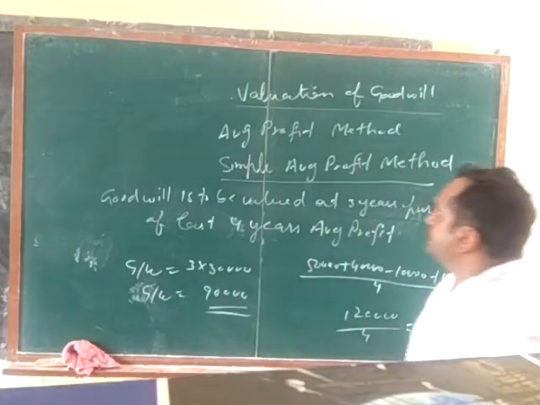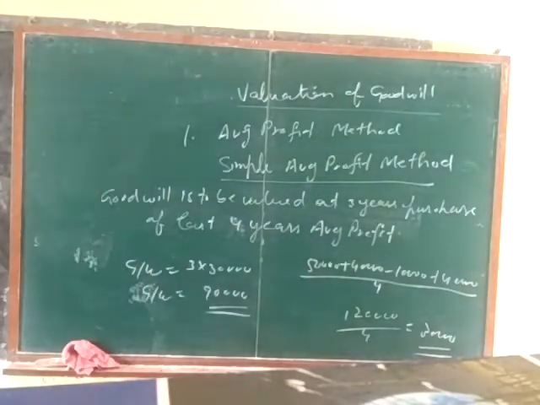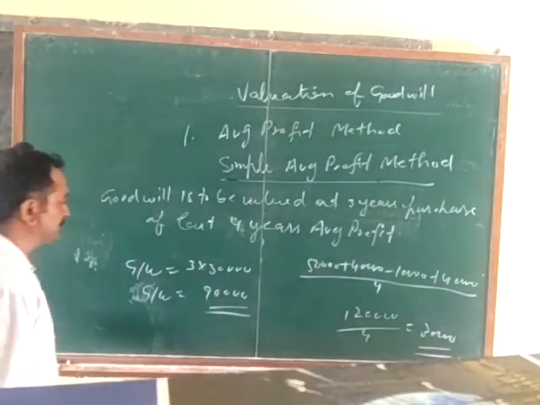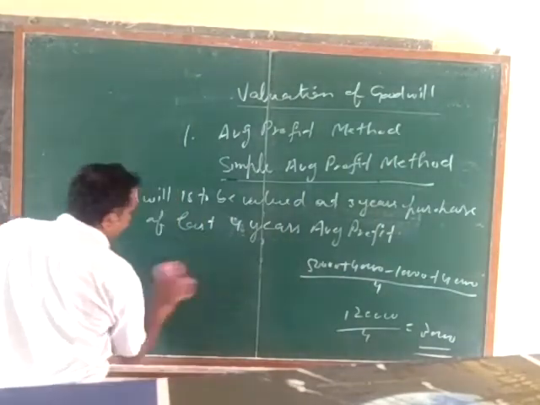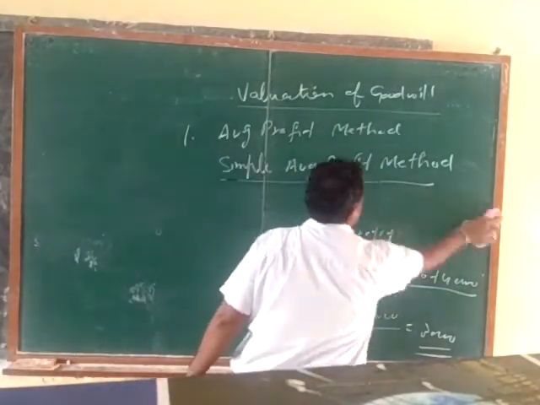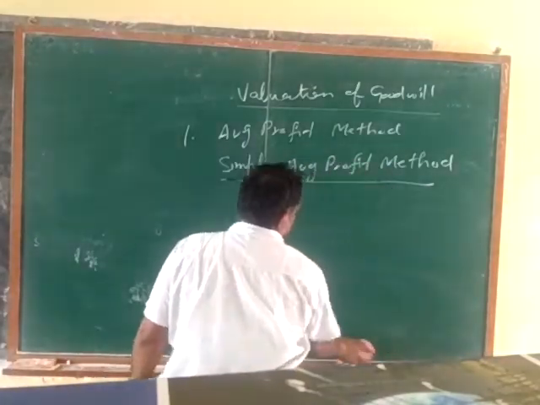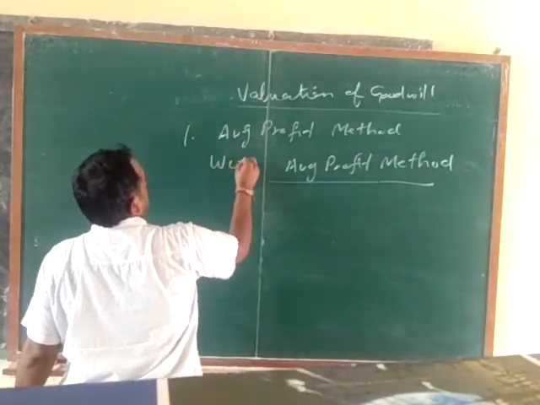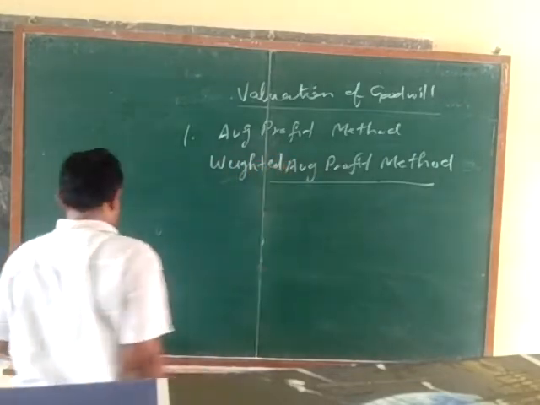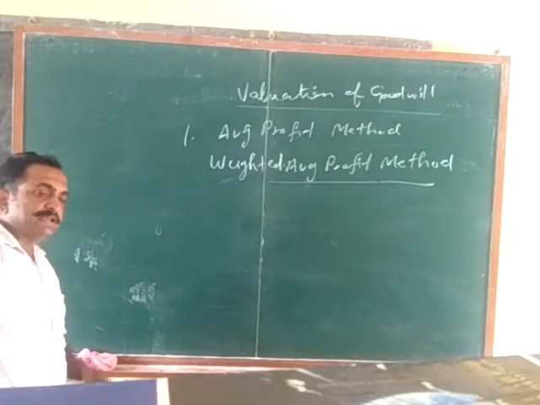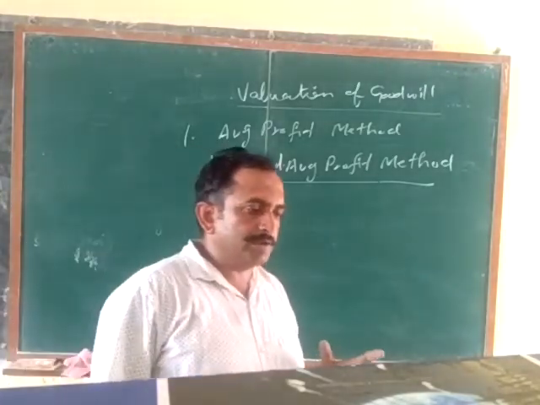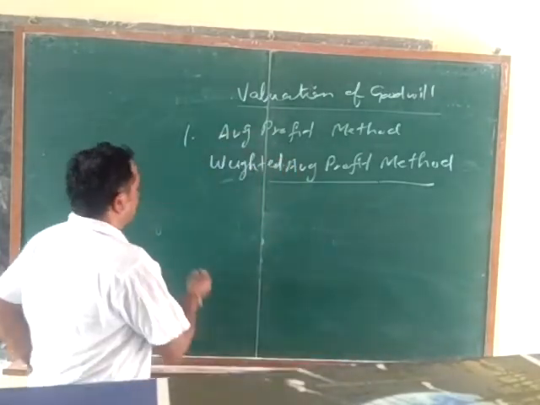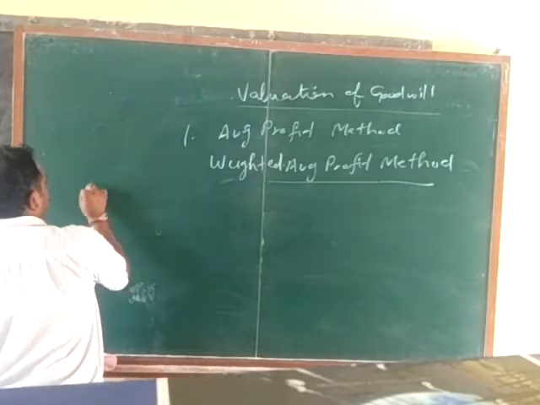We are discussing the first method, that is average profit method, and under the average profit method there are 2 parts: simple average profit method and weighted average profit method. So now we shall discuss the weighted average profit method. In this method, some years are given some weights, and the profit of those years is to be multiplied by those weights.